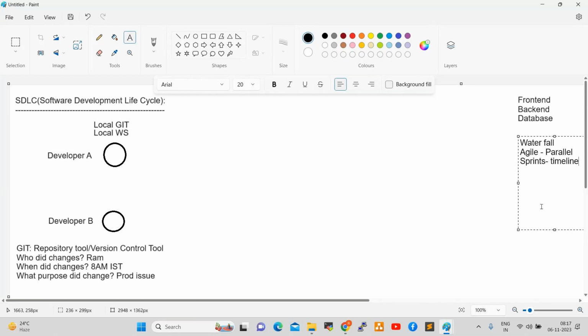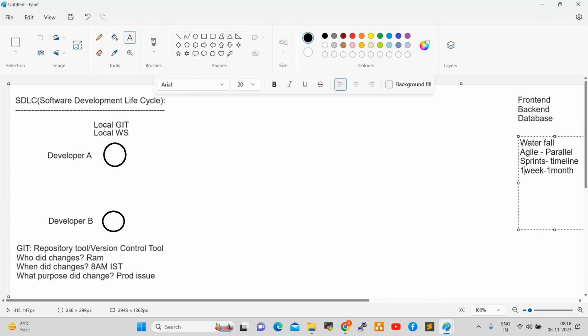So a sprint can be 1 week to 1 month. For example, if one sprint started today, by next Sunday EOD it should be completed. That is a weekly sprint. For a monthly sprint, for example, one sprint started today, by the fifth of next month, end of the day, it should be completed. Developers always work on sprints to complete the activities.